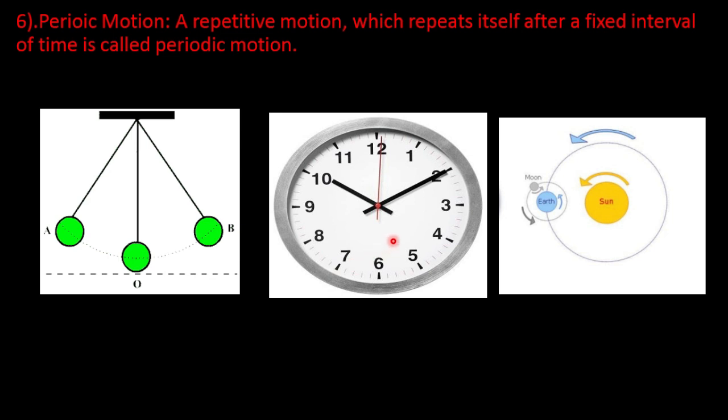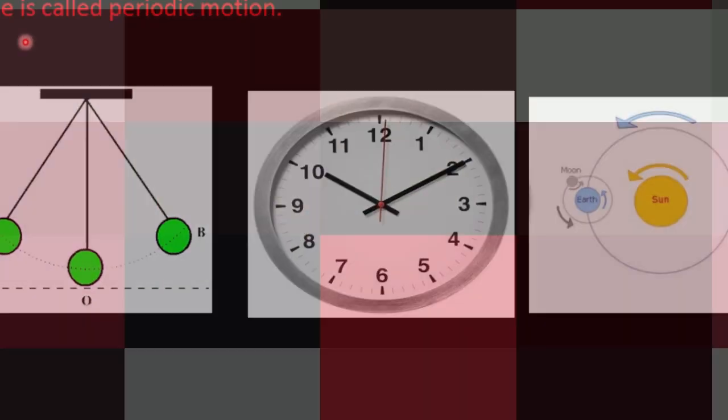In this picture, the hands of the clock occupy the same position after every 12 hours. Here, the earth takes 365 days to complete one revolution and then it repeats the same process. Periodic motion can be defined as a repetitive motion which repeats itself after fixed intervals of time. Oscillatory motion and vibratory motion are periodic in nature.